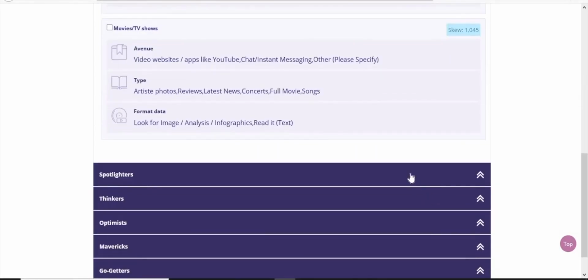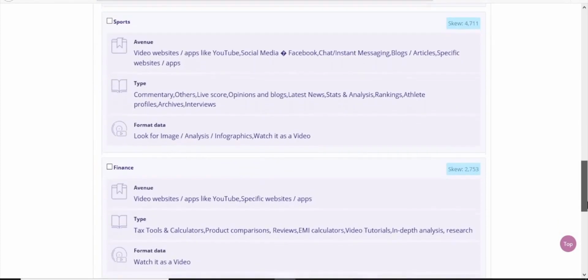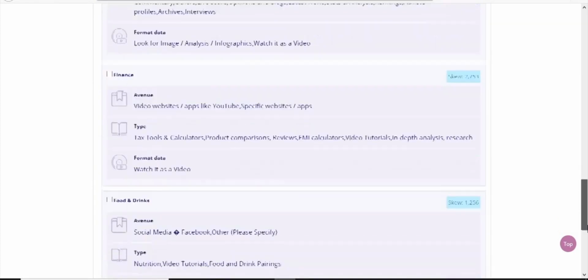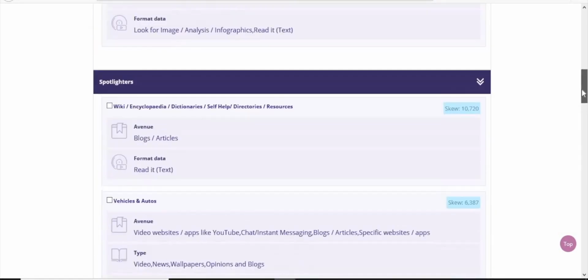It is also possible that one category appears within more than one archetype. This is the true power of Consumer IQ. Let us take finance as a category, which is featured within Spotlighters and Thinkers.